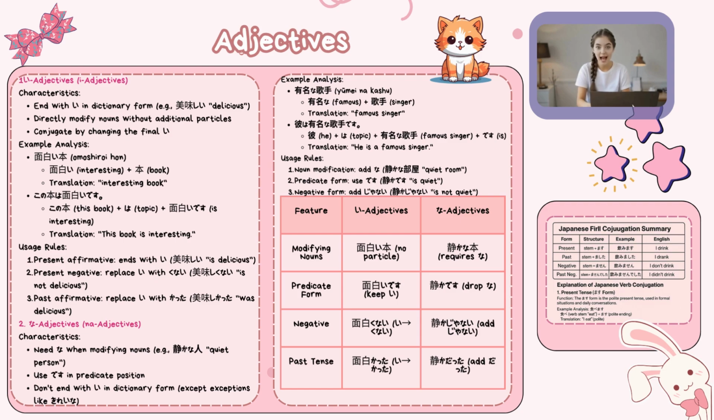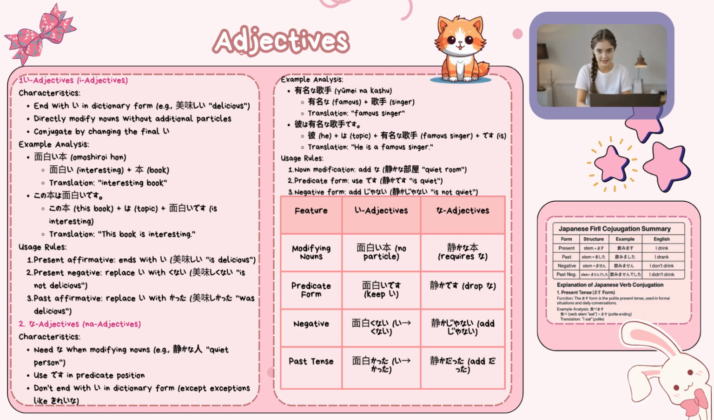In Japanese, i-adjectives are adjectives that end in i in their dictionary form. These adjectives directly modify nouns without the need for additional particles. Characteristics: they always end in i in their base form. Example: oishii, delicious. They modify nouns without using na or other markers. They conjugate by changing the final i.